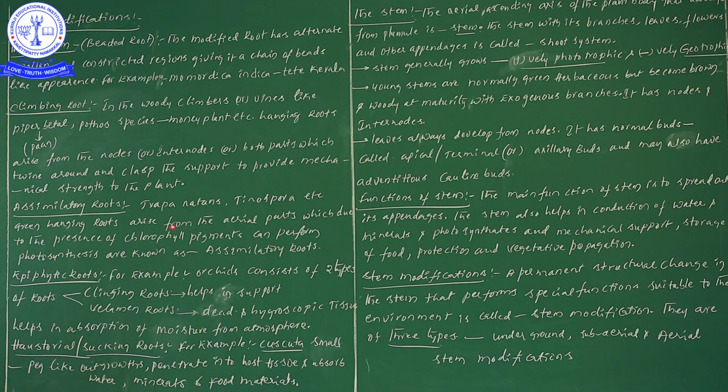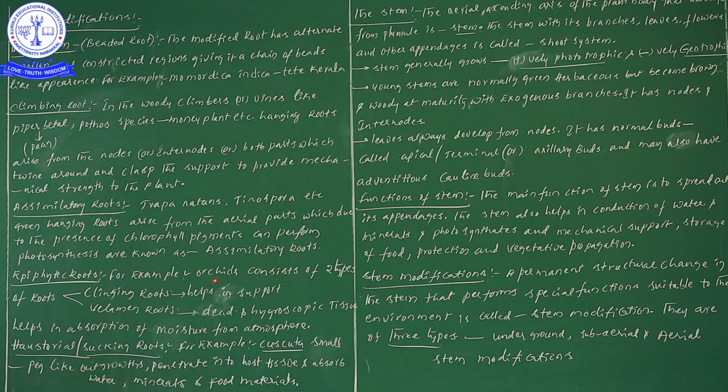Now, once you see the information, Tinospora and Tinophyllum have green hanging roots arising from the aerial parts, which, due to the presence of chlorophyll pigments, can perform the photosynthesis process, known as assimilatory roots. As per explanation, we have seen these points: moniliform, climbing roots, assimilatory roots, isn't it? Next one, epiphytic roots.